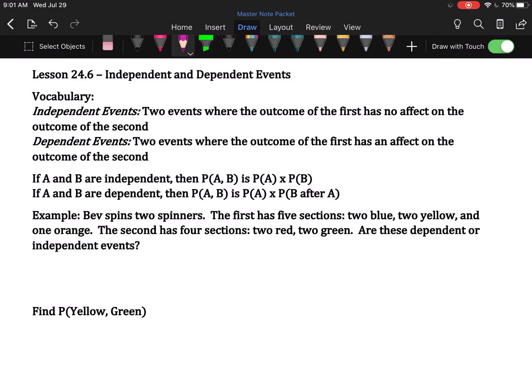So you spin the first spinner, and then you spin the second spinner. Does what the first spinner land on have any effect on the second spinner? The answer is no. If there's no effect, then they are independent.